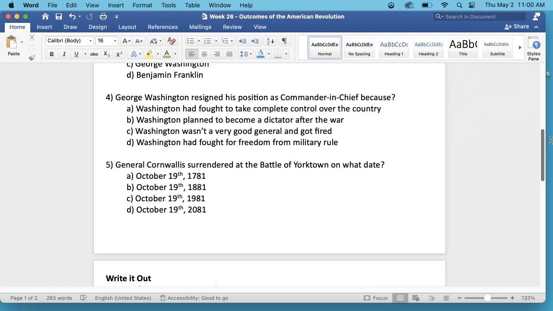Or D. Washington had fought for freedom from military rule. If you think critically about these options, there is really only one legitimate option that it could be. But for further information, you can look under Washington resigns his commission. It is on the inside of your newspaper and the bottom.